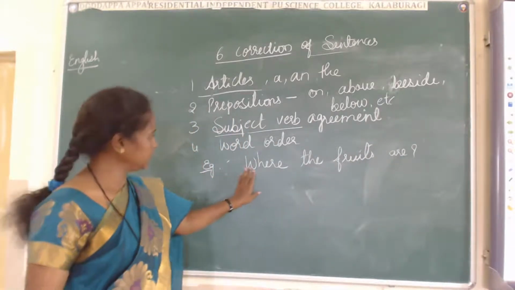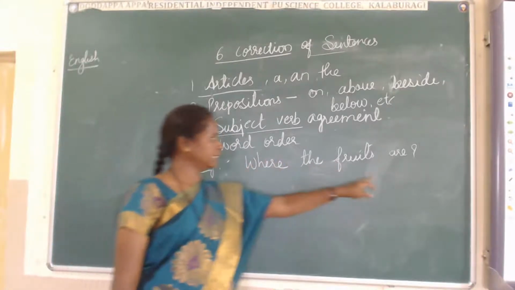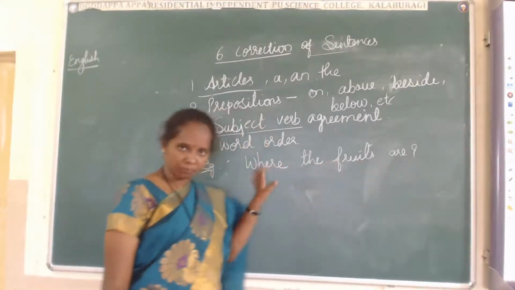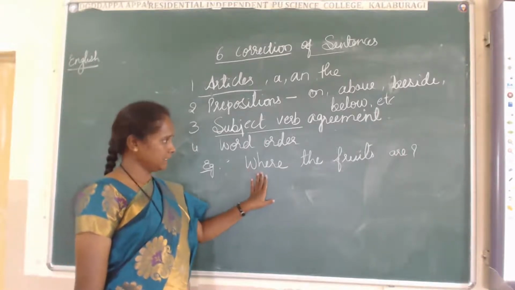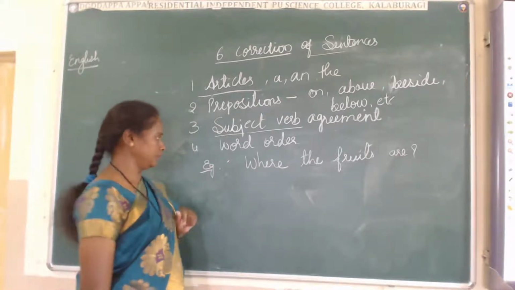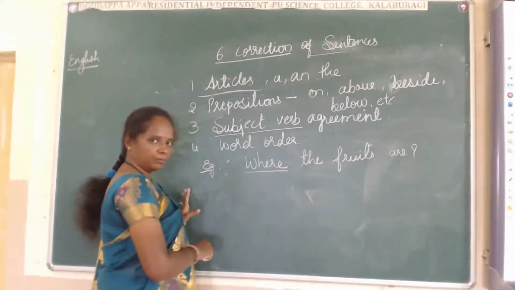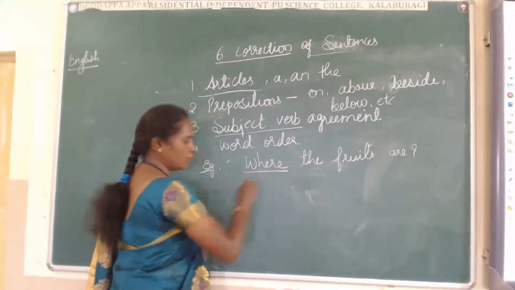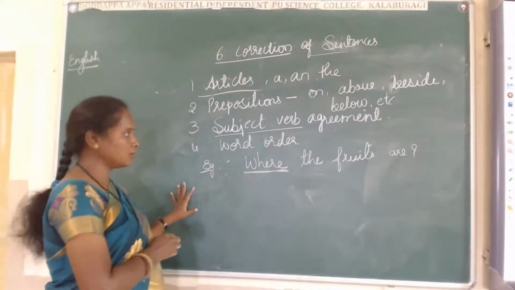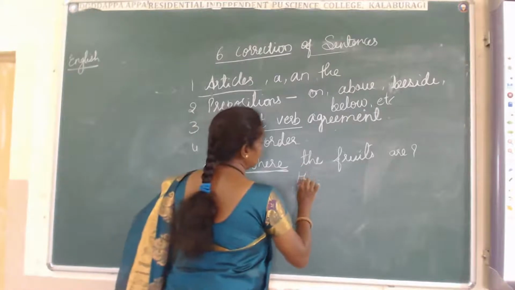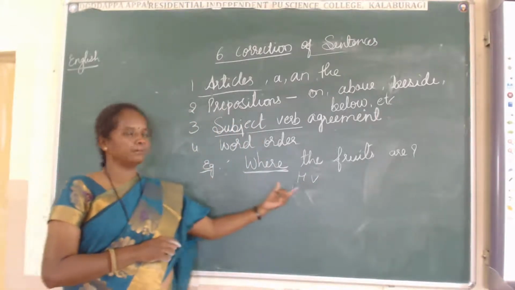See, this is a sentence where the fruits are, and at the end they put the question mark. It means it is a question form. When it is a question form, I told the rules. What are the rules? After the WH word, after do form of verb, what do we have to use? Helping verb.